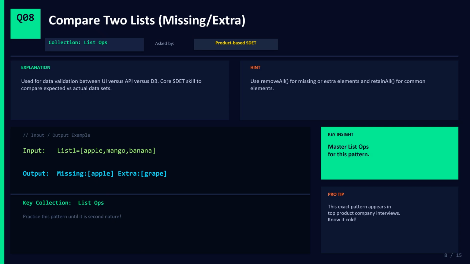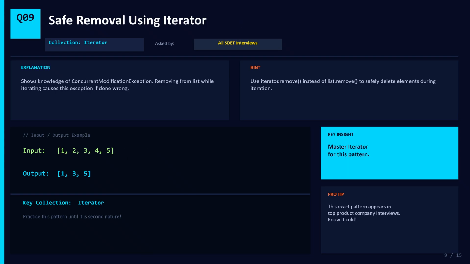This is one of the most valuable patterns for any SDET, because real-world test automation always involves list comparison. Question number 9. Safe removal using iterator. This one is asked in almost every single SDET interview. The concept is concurrent modification exception.